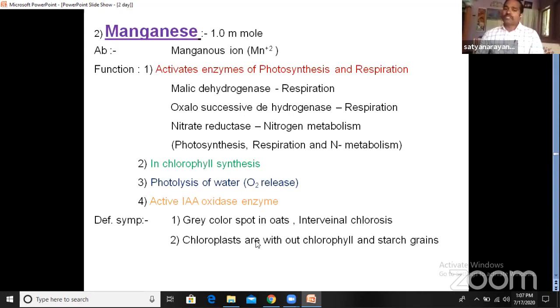And chloroplasts are without chlorophyll. If you see the structure of the chloroplast, in the chloroplast we can find chlorophyll, starch grain, lipids, DNA, stroma, and grana. These are all present. We'll see this in the photosynthesis chapter.